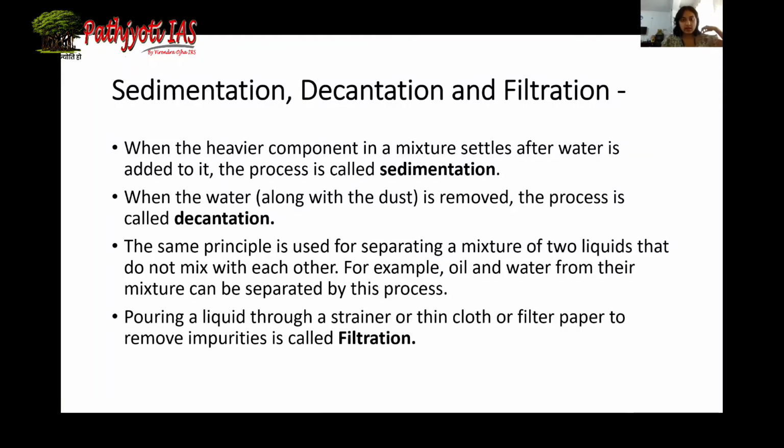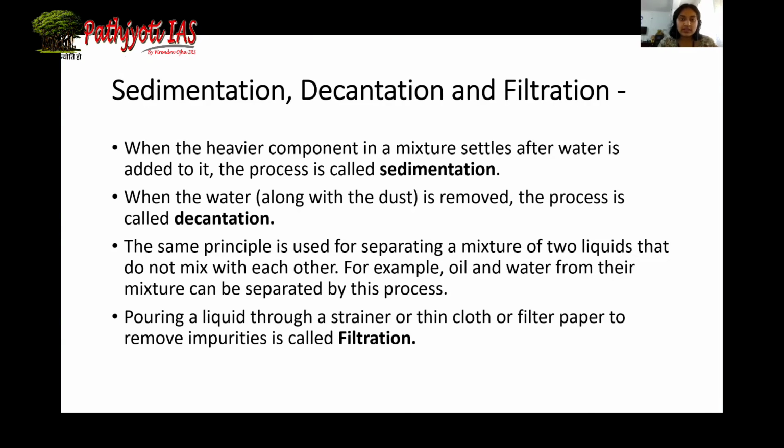Now, in the previous example, we separated water from sand, but now water still has some dust and soil particles dissolved in it. That can be removed by the process of filtration. We can simply pour water through a strainer, but usually a strainer has a large pore size, so it does not filter out the dust or soil particles in the water. So instead of a strainer, most of the time a thin piece of cloth is used to strain water.